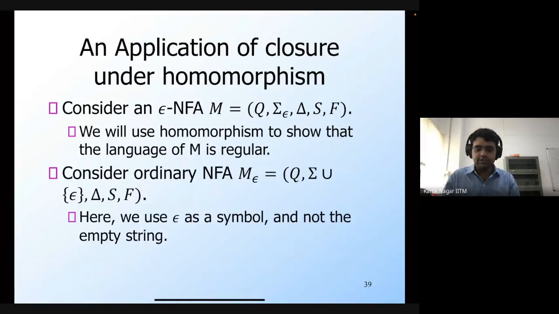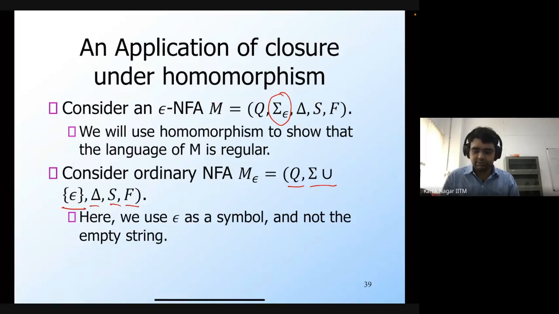So let's consider this ordinary NFA, M epsilon. This M epsilon is derived from M. It has the same set of states, the same transition function, the same set of start states and the same set of final states. The only difference is that in the epsilon NFA, we had the empty string epsilon present in the input alphabet. Here in this ordinary NFA M epsilon, the alphabet is sigma union epsilon. So here, this epsilon is not the empty string. Epsilon is a symbol in the alphabet itself.